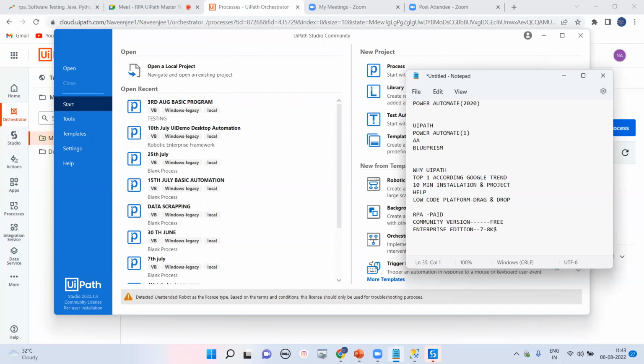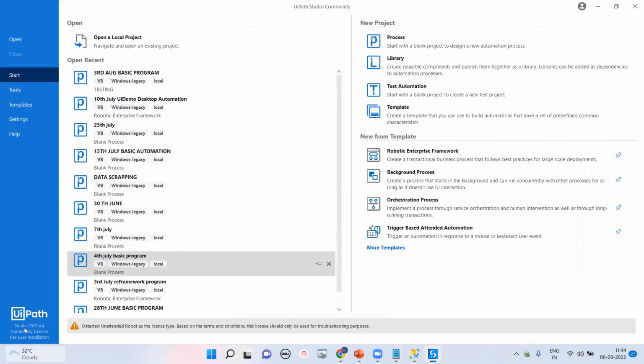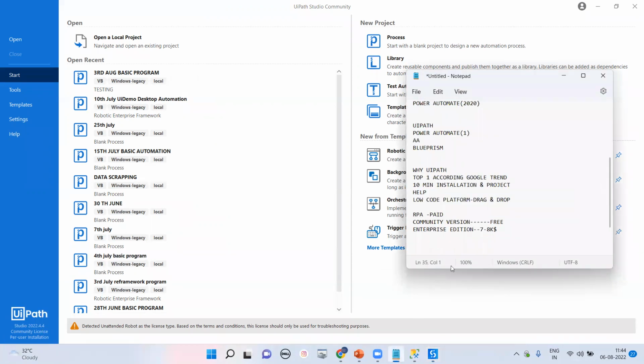Okay. Right now, let me go to UiPath. If you go to UiPath, on the left side we are getting Studio 2024.4 and community license per user installation. So it's clearly written that we are getting the community license edition here. But if you're going to work in any company, there you will get the enterprise edition, and I'll try to show you that also, and that is totally paid.